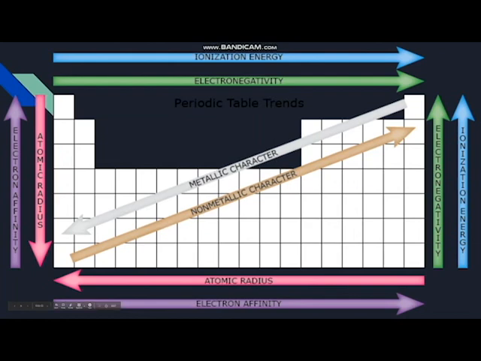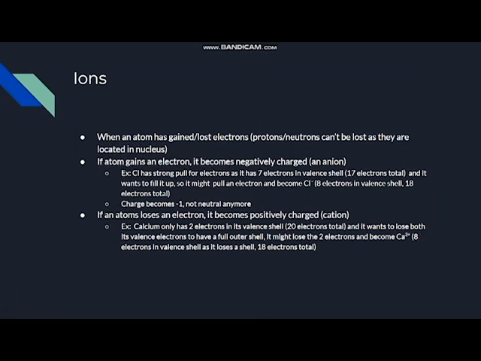Let's take a look at ions. Now, when an atom has gained or lost electrons, protons and neutrons can't be lost as they're located in the nucleus. This is how an ion is formed. If an atom gains an electron, it becomes negatively charged, an anion. To give you guys a quick example, chlorine has a strong pull for electrons as it has 7 electrons in its valence shell, 17 electrons total, and it wants to fill this up, so it might pull an electron and become Cl-, which means that it has 8 electrons in its valence shell, 18 total. The charge also becomes -1, it's not neutral anymore.